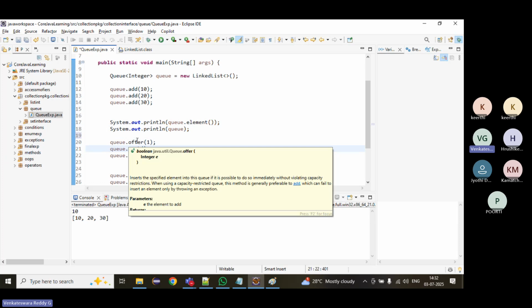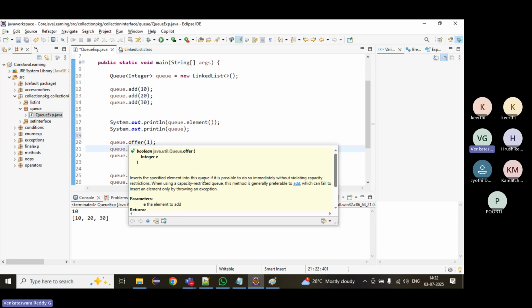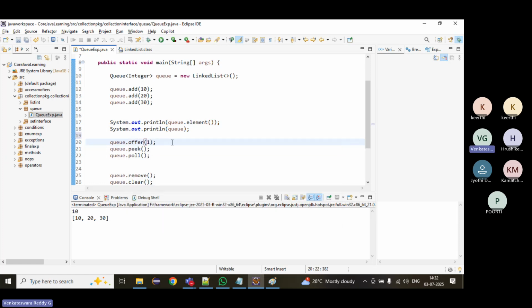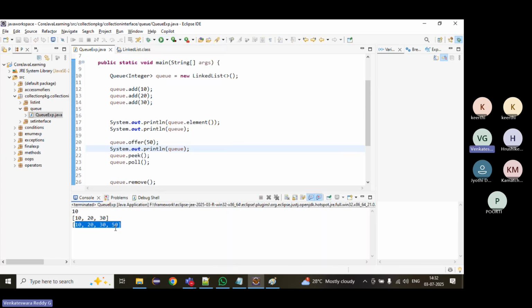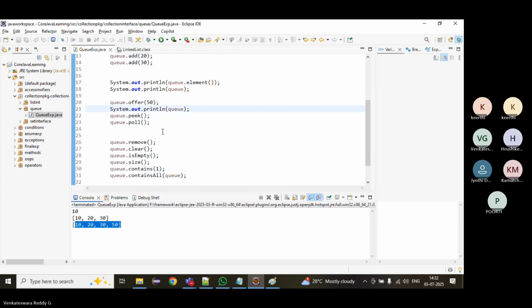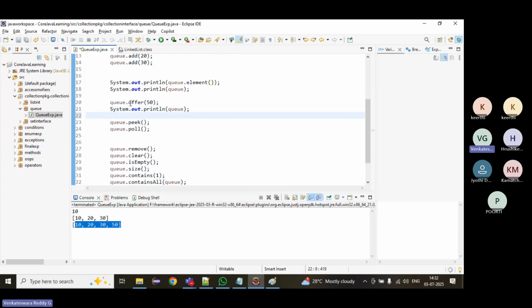Then offer. It inserts the specified element into the queue if it is possible to do so immediately without violating the capacity. Let's suppose I'm trying to add 50. Just print the queue again. Let's see, it has added 50. By using offer, we can add an element to the queue.